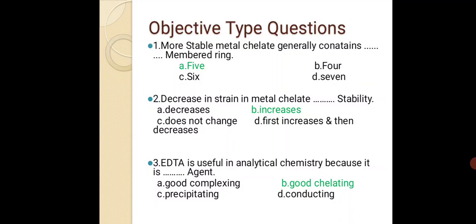Third, EDTA is useful in analytical chemistry because it is a blank agent. Ethylene diamine tetraacetic acid is useful in analytical chemistry because it is a good chelating agent. Correct answer is B, good chelating agent.